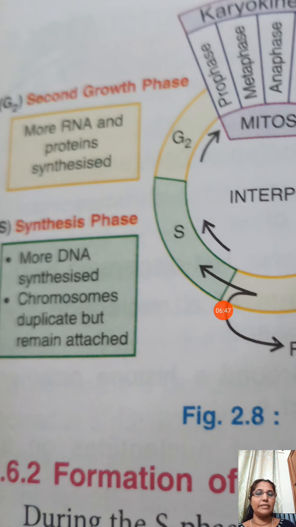More DNA is synthesized and chromosomes duplicate. That happens in the second stage, before the prophase stage. In the synthesis phase of the cell cycle, you can see chromosomes duplicate but remain attached.